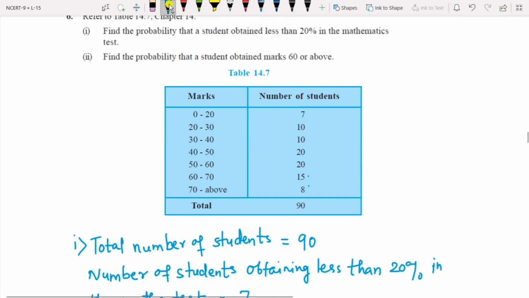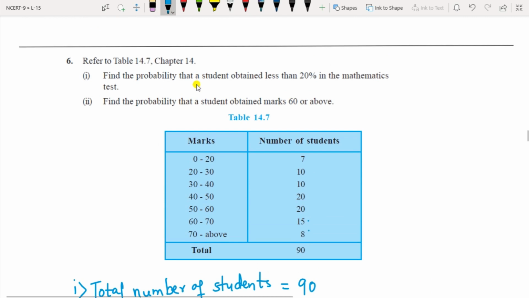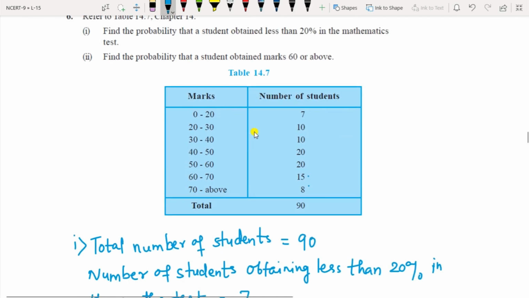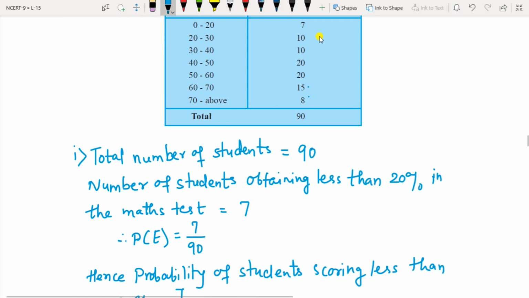Question number 6, it is again from chapter 14. So this is the table that you have to take from chapter 14. They are asking to find the probability of a student obtaining less than 20% in maths. So that is from 0 to 20, it is 7. So the probability will be 7 upon 90, where 90 is the total marks.